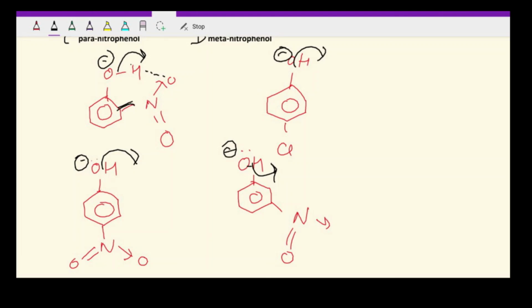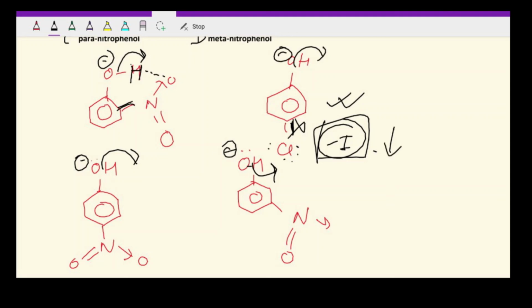Even though nitro group has minus I and minus M, because of hydrogen bonding the leaving tendency of hydrogen will be decreased due to formation of the hydrogen bond over here. Now if you look at this one, chlorine has only minus I effect. It cannot show minus M effect, because if we try to form a double bond, the octet completion rule will be violated and the structure will be very unstable. So minus I is predominant in case of all halogens. Through minus I, it will definitely withdraw electrons.